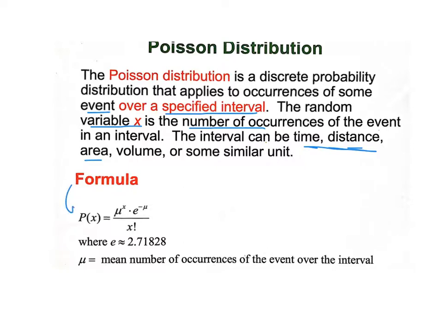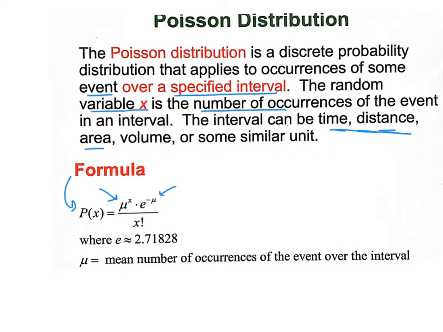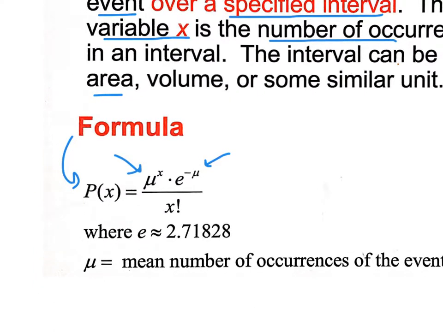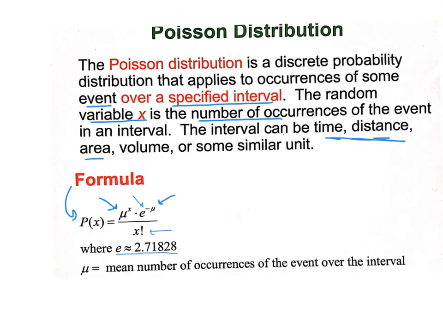The formula is right here. It looks weird when you first look at it, but it really only has a couple of things in it. It has mu, you need your mean, and that exponent right there is a negative mu. The x is the variable, the number of occurrences, and that's also in the denominator down here, x factorial. e is a number you should have learned about in Algebra 2 or pre-calculus or advanced algebra. Mu is just the mean number of occurrences of the event over the interval. So those are some good notes to have right there. You might want to know those for tomorrow.